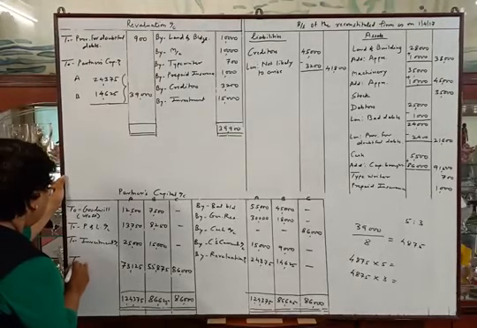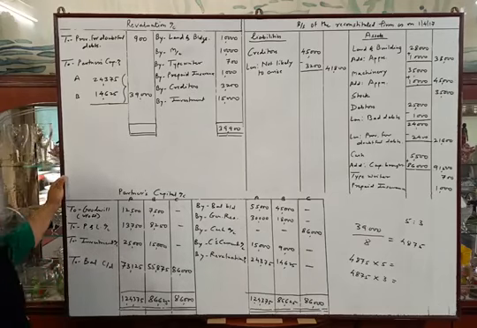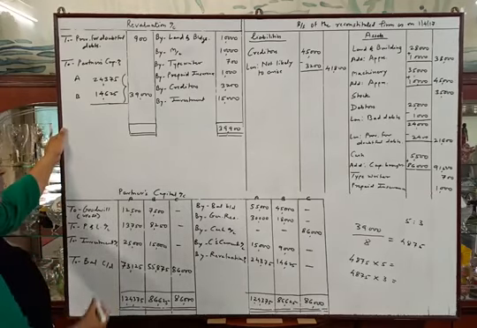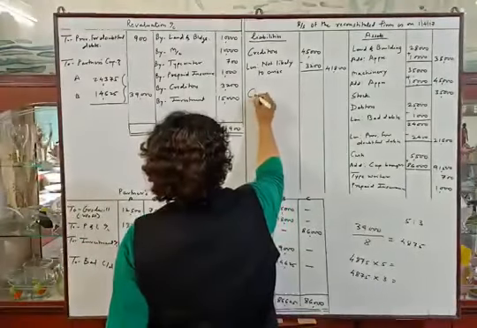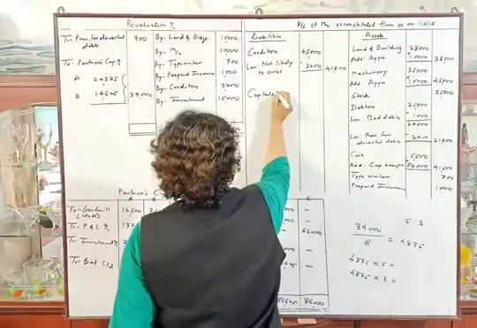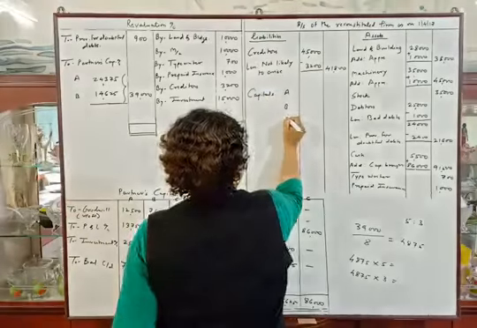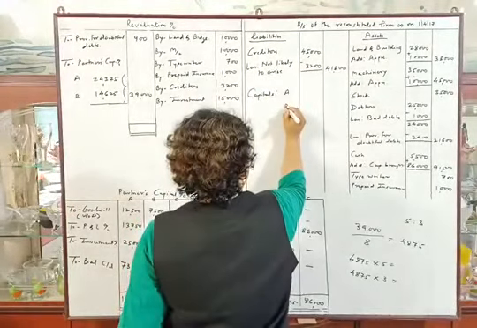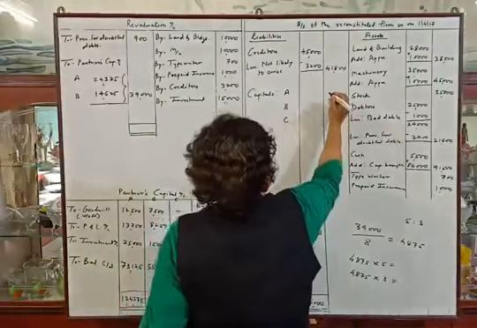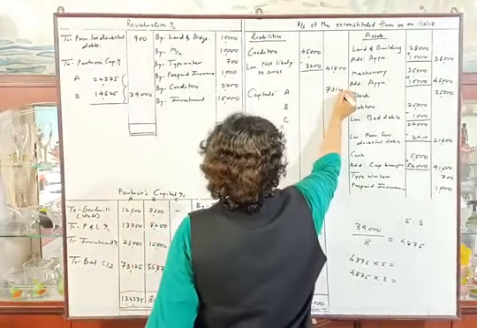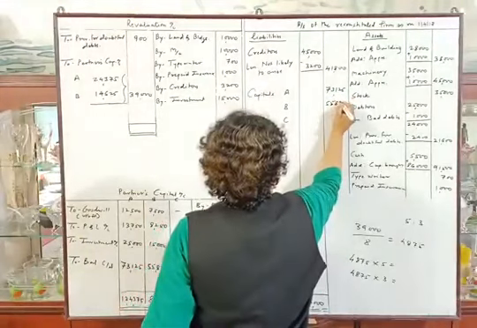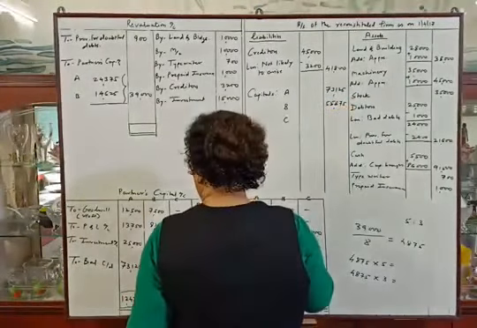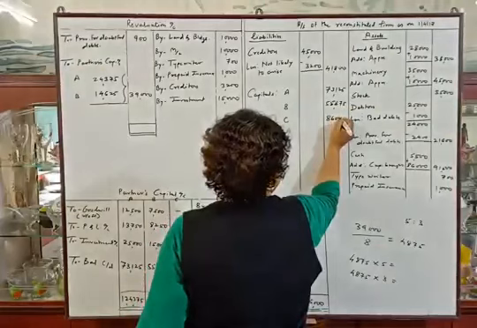Now the heading will be to balance carried down, and we will transfer these balances in balance sheet liability side, capitals A, B and C. And 86,000.